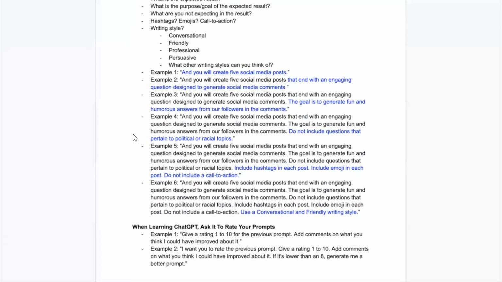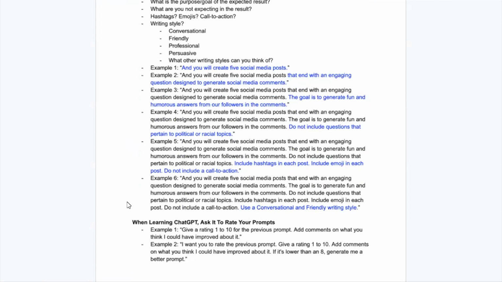So now when we talk about what are you not expecting, very important, when we're talking about our business social media, we don't want political or racial topics. Okay, so this is something you can include as well. Now we're going to talk about hashtags, emojis, calls to actions, and then lastly, the writing style, okay?